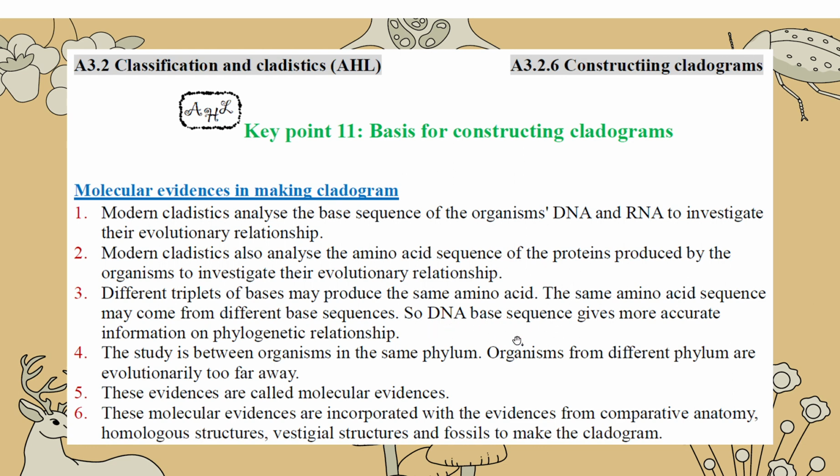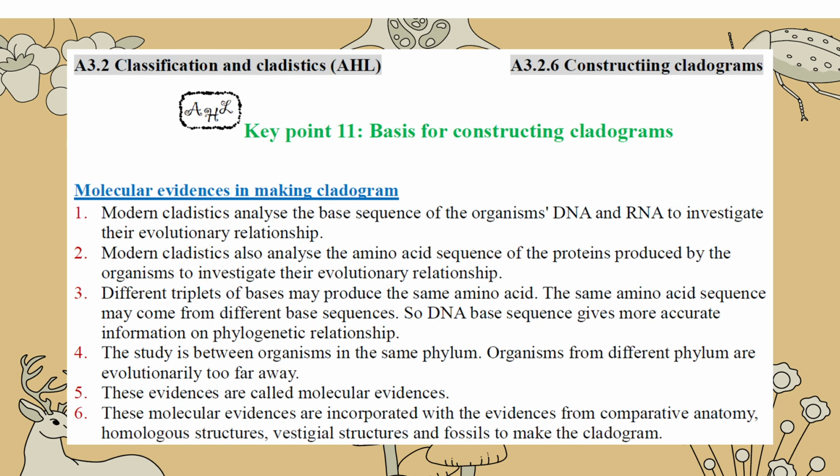The DNA is the accurate way. And of course now getting the genome is easier and cheaper, so we rely on this nowadays. By this, we call it molecular evidence. Molecular evidence is the base sequence similarity of the DNA and RNA, and the amino acid sequence of the proteins. We call it molecular evidence.